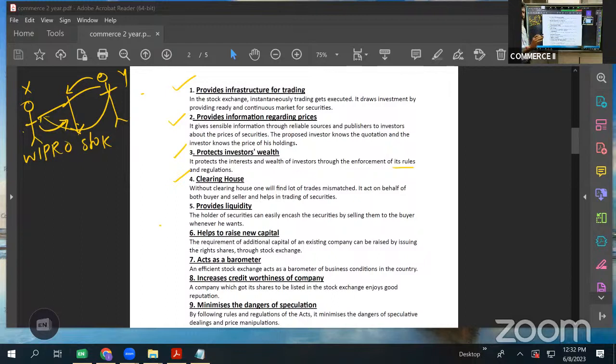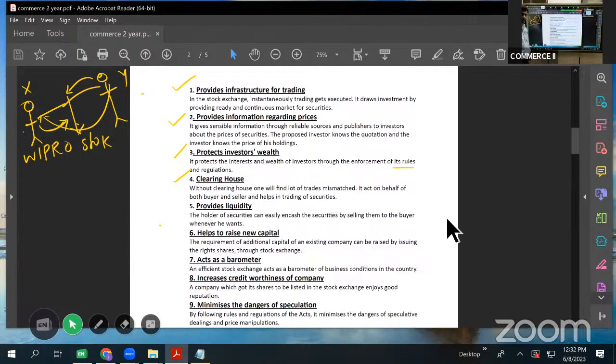Simply speaking, to make it very easy, I'm telling what does stock exchange do? It acts as a bridge. It acts as an intermediary between two different persons who want to trade but do not know each other. So that facility is provided by the stock exchange. Clearing house. Okay, that's it. Then it provides liquidity.